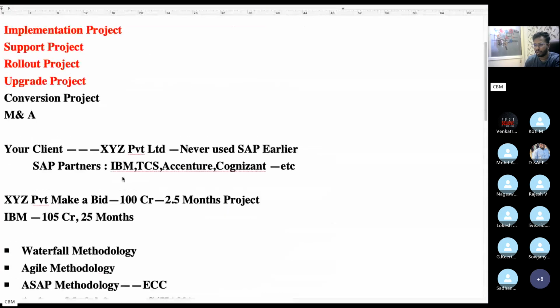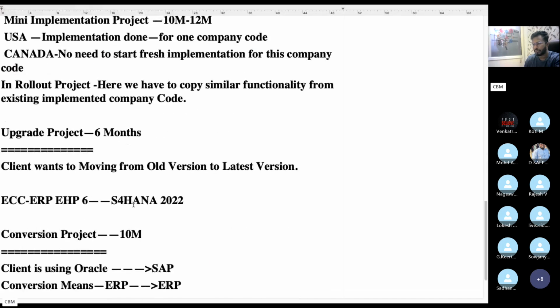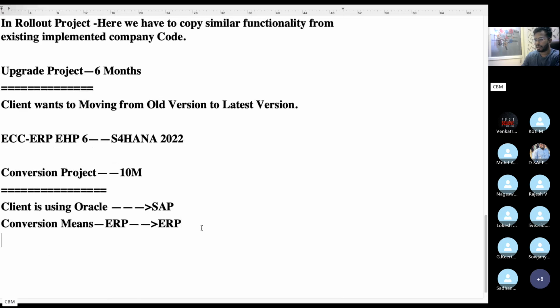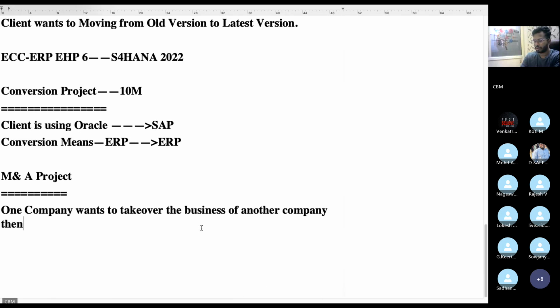Okay, and mergers and acquisitions: a merger means one company wants to merge with another company, or one company takes over another company's activities. When one company wants to take over the business of another company, that is called an acquisition, right?